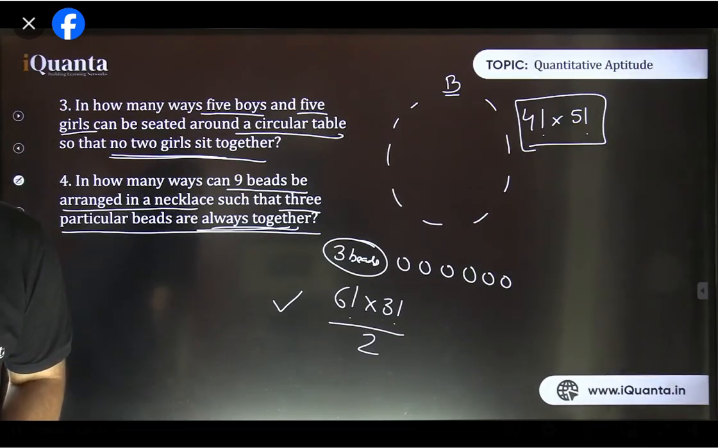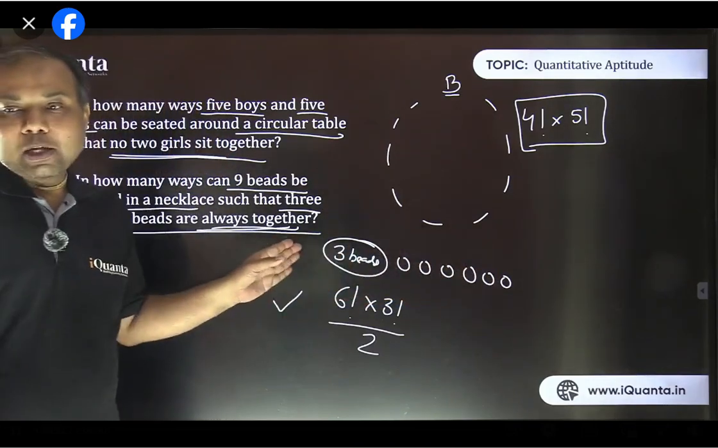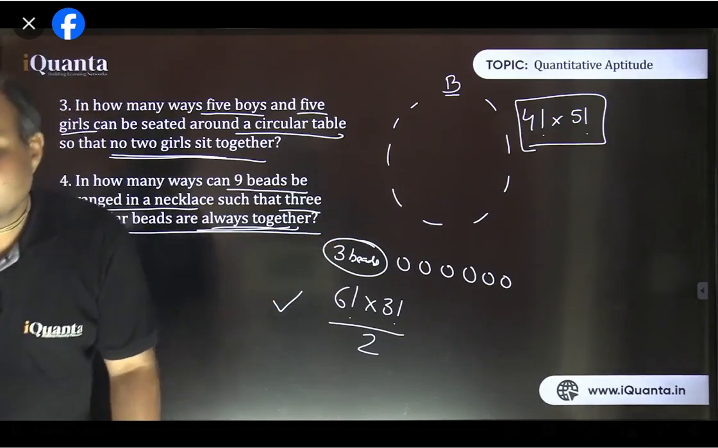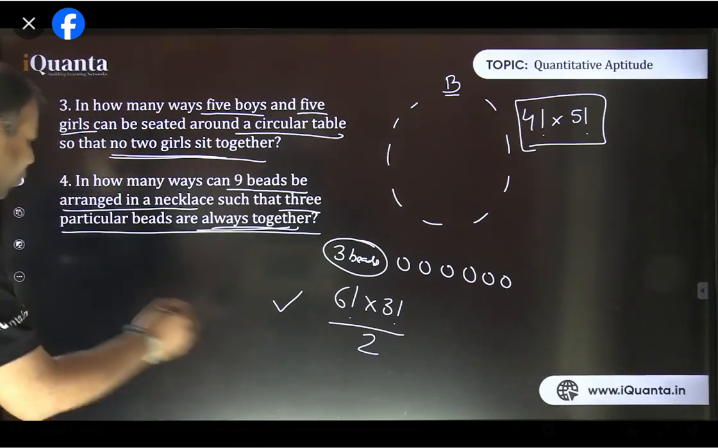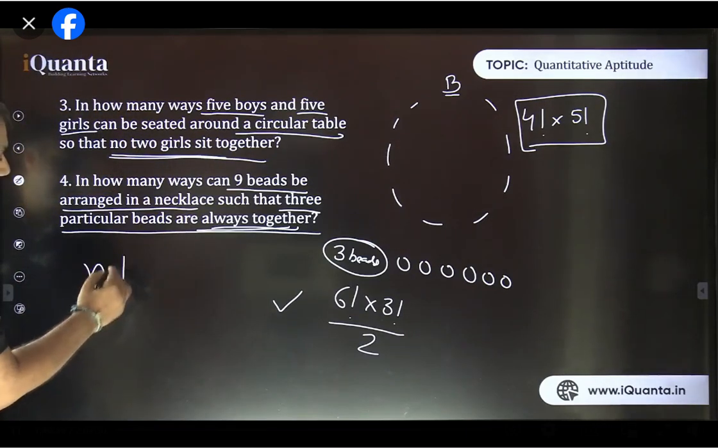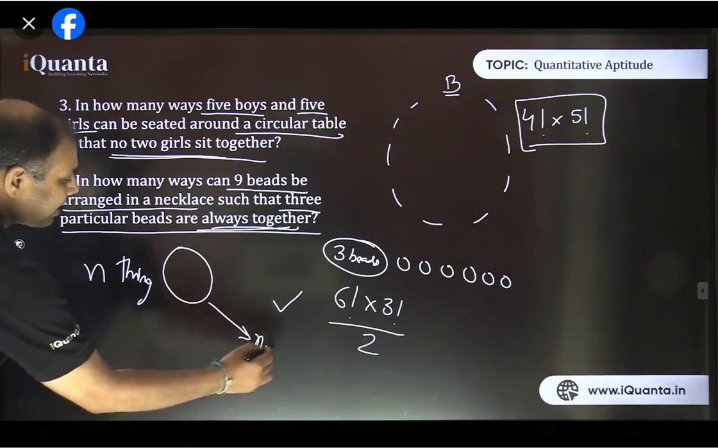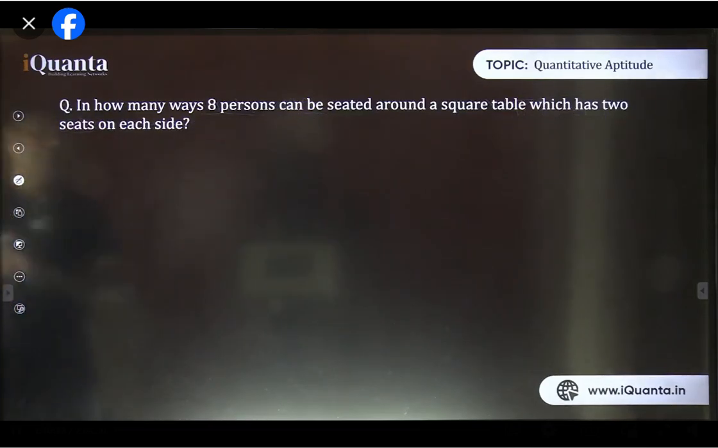Anurag, why 7? There are total 7 things, na? There are 6 beads and this 1 set. Total 7 things are to be arranged. So when 7 things are arranged in circular arrangement, the number of ways will be 6 factorial. We forgot that when n things are arranged in circular order, the number of ways is n minus 1 factorial. It's not n factorial. Okay, let's move further. Next question.